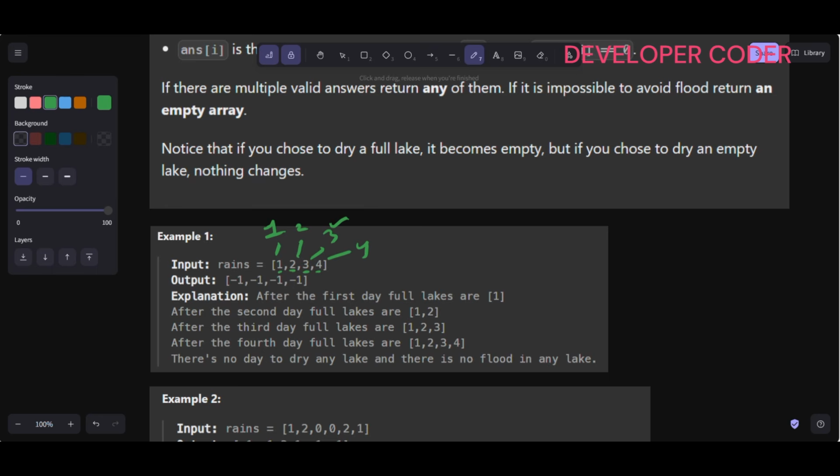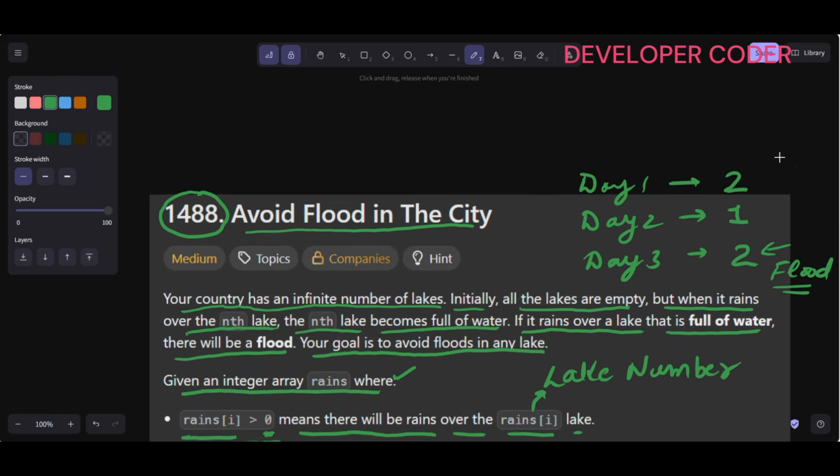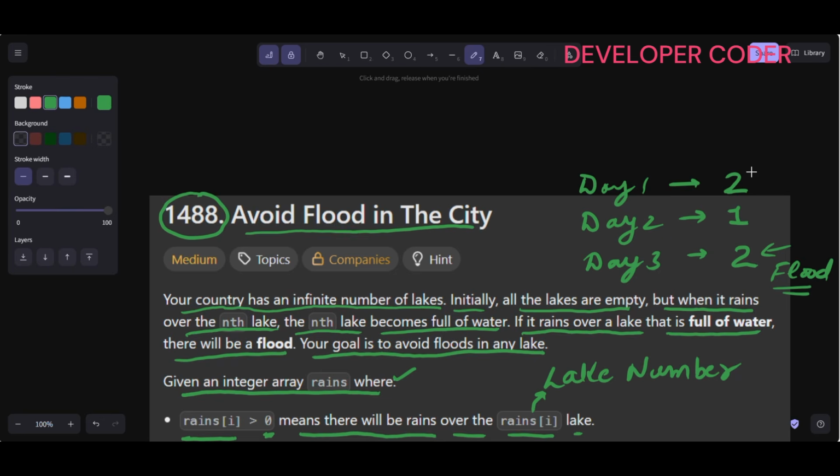But there is one more twist here. If rains[i] is equal to 0, then it is not a lake number. That simply means that there are no rains this day, and you can choose one lake this day and dry it, right? So here, let's suppose day 1 lake 2, day 2 lake 1, day 3 let's say it is 0.